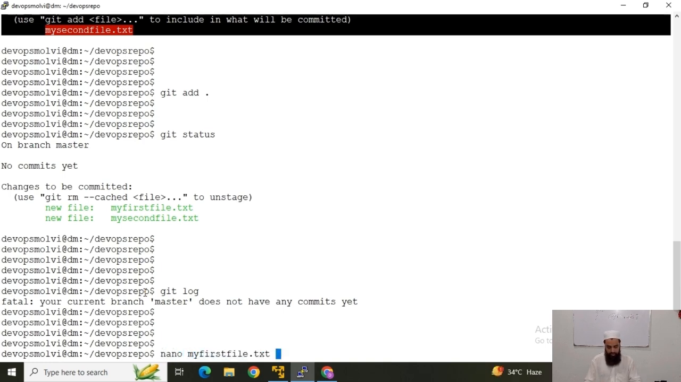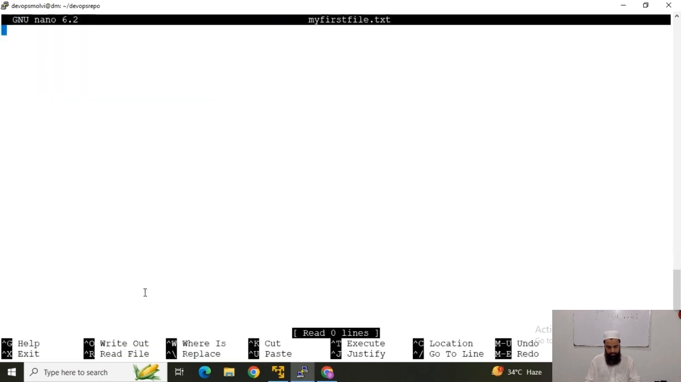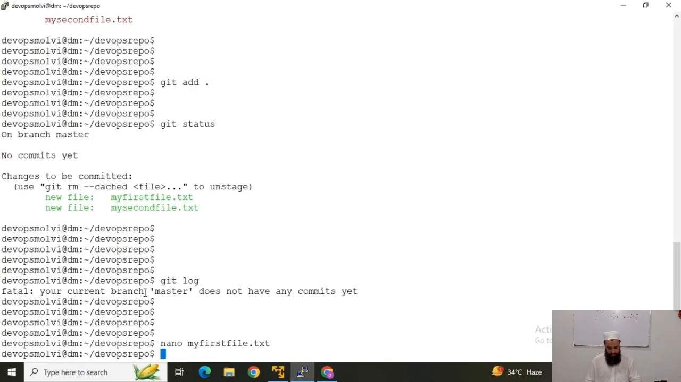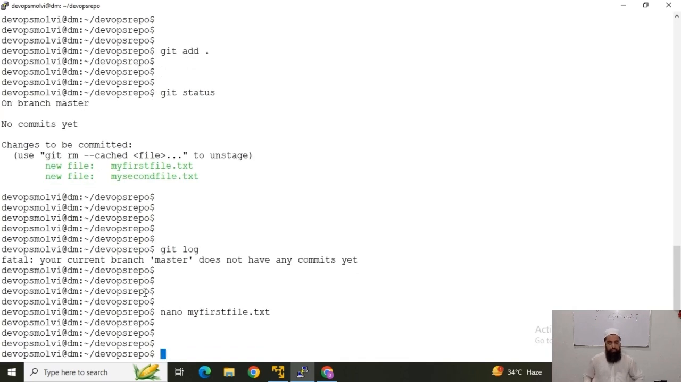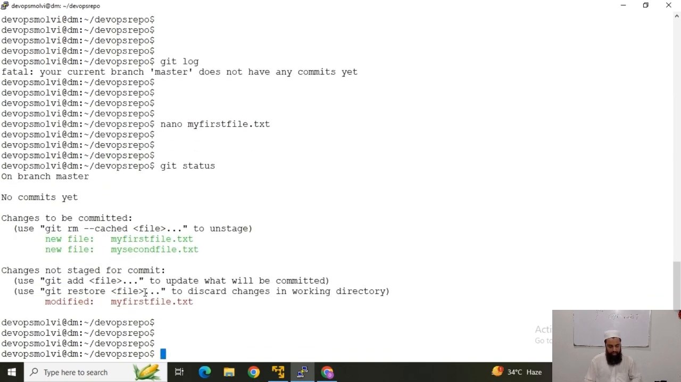Nano my first file, and I will modify it. This is my first change in the file. Okay, now again the status of Git would be changed, and we can see it will say that this file is in the modified state. Now I hope that you're getting the difference.